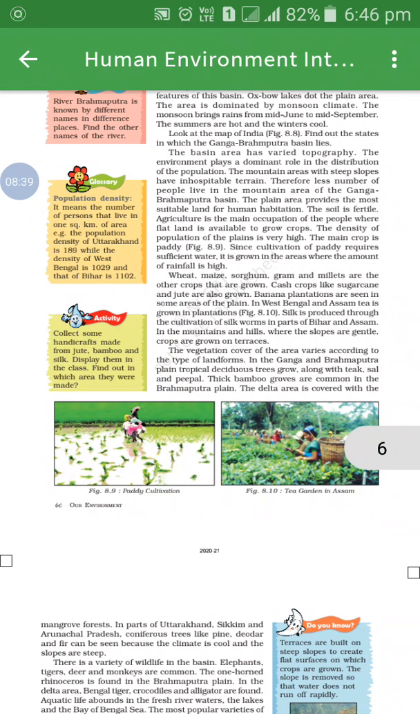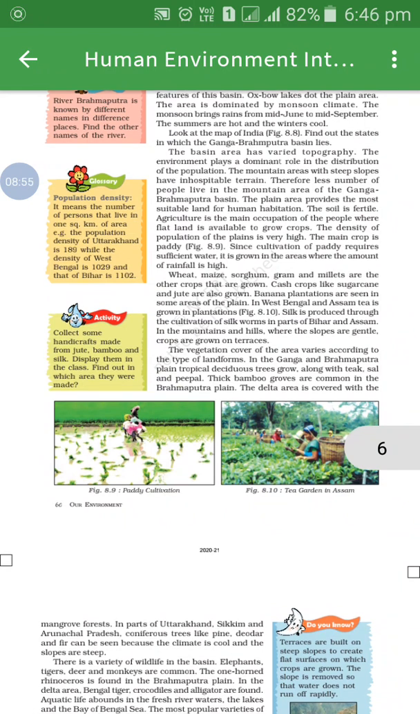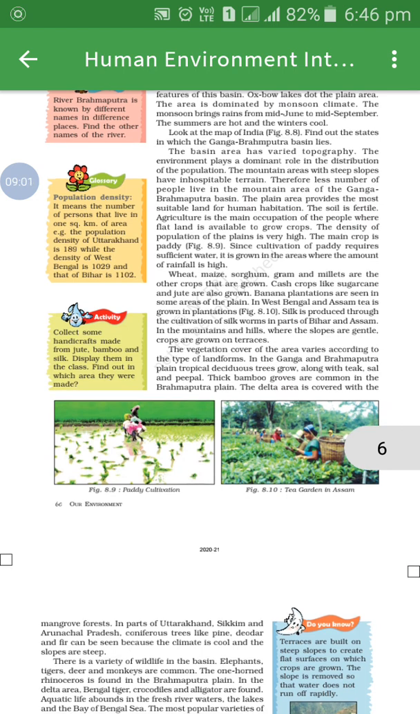In West Bengal and Assam, tea is grown in plantations. You can observe the two figures given in the textbook: 8.9, which shows paddy cultivation, and 8.10, which shows a tea garden in Assam. Even silk is produced through the cultivation of silkworms in parts of Bihar and Assam.